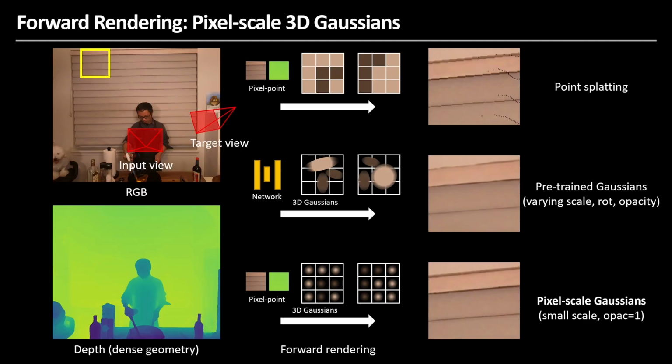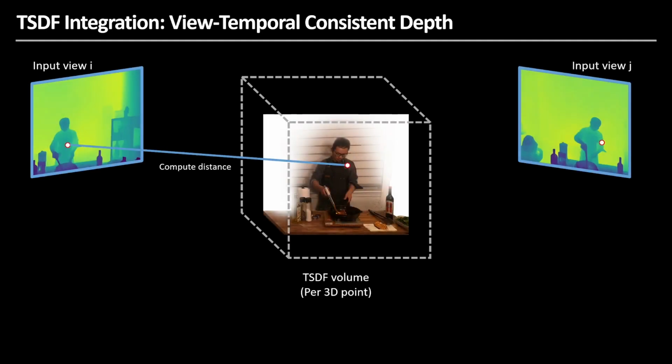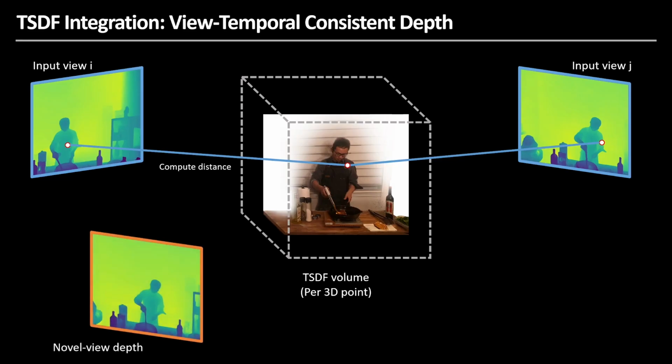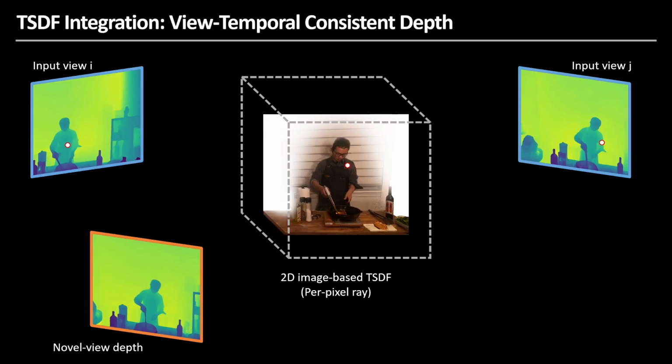In the previous TSDF module, depth maps from multi-views are integrated into a voxel grid in 3D space. This enables us to obtain view-consistent TSDF depths. However, the resolution of 3D space increases cubically with n. Rather than constructing the full 3D volume, we estimate depth along each pixel's ray from the novel view by projecting it onto the input views.